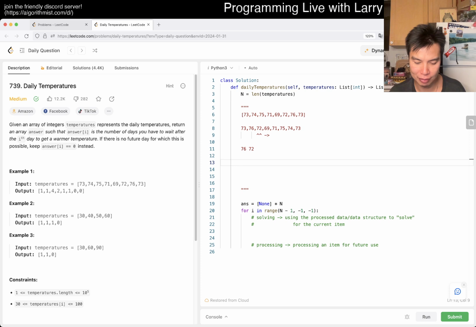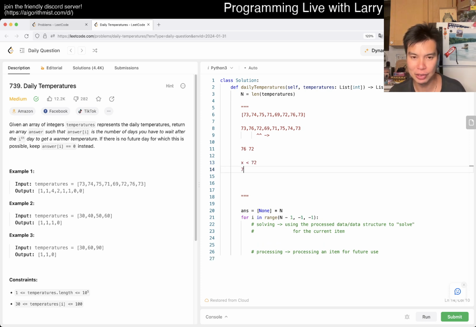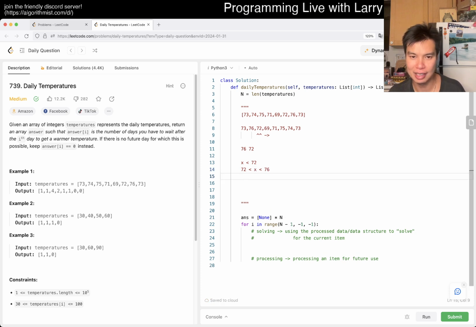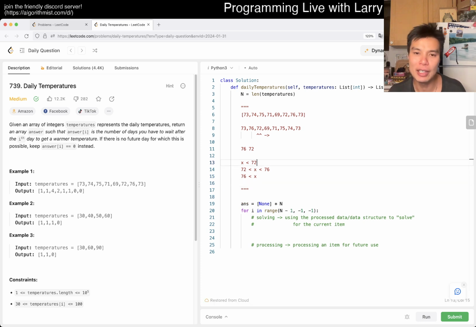So we have x is less than 72, 72 to 76, right? And then x is greater than 76. And then here, what's the answer? Well, actually, the answer is 72, right? What is this answer? The answer is 76. And this answer is 0. Or, negative 1. This is 0 in this case, which is actually awkward. But let's say negative 1, right?